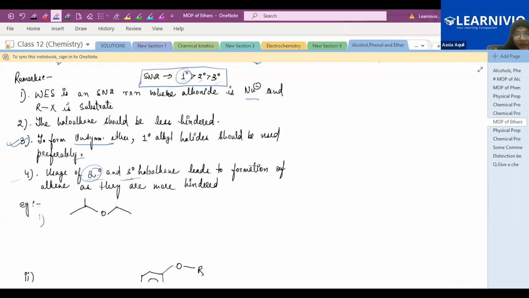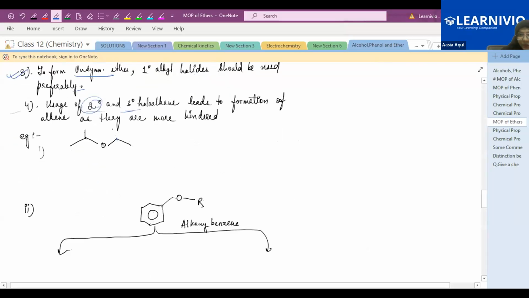Okay, so let's see. This is your example. Suppose this is, what is this? This is an unsymmetrical ether. You can see this is the oxygen linkage. There is one group which is an ethyl group, and there is another group, which is your tertiary group, right? 1, 2, 3 carbon chain. So this group and this group are both different, so this is the unsymmetrical type.